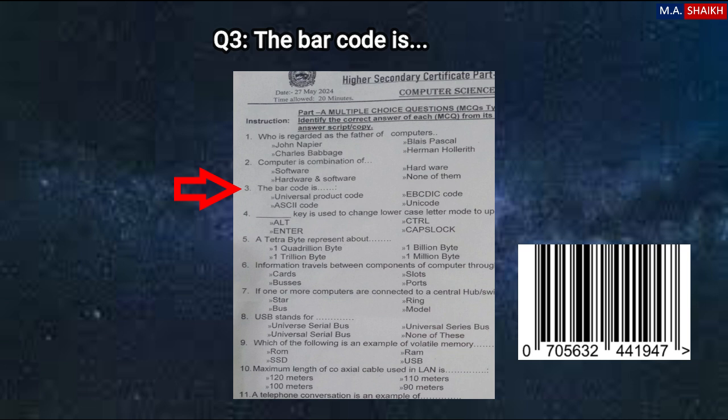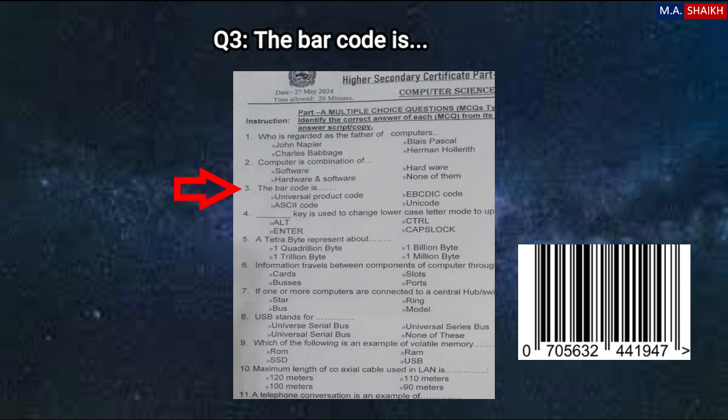You might have seen the bars on the product when you go shopping. Where are these used? These are commonly used in retail stores, grocery stores, manufacturing, health care, and food service.